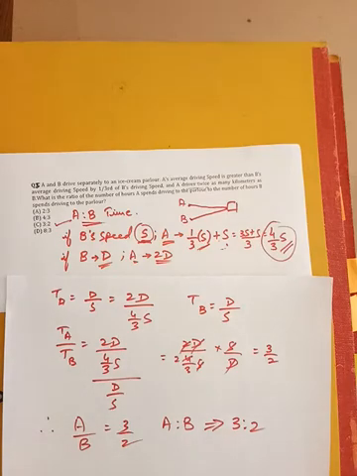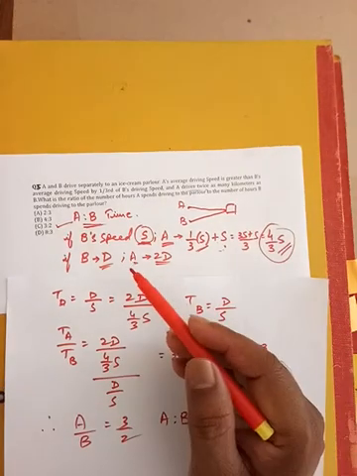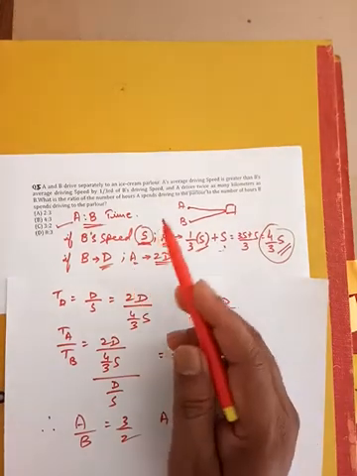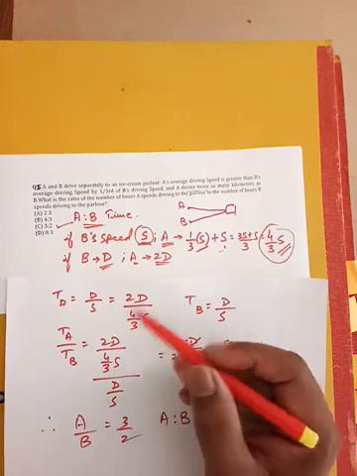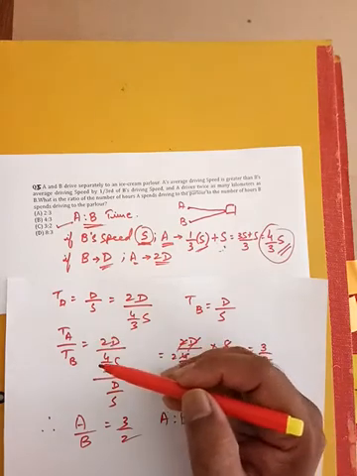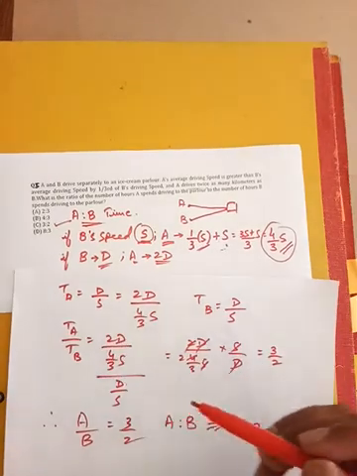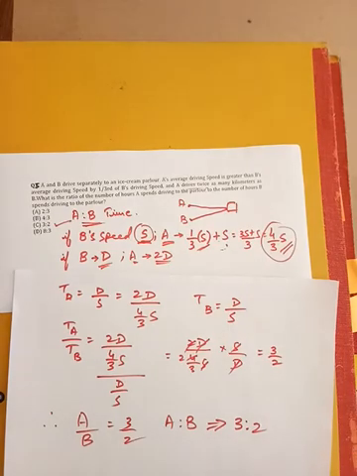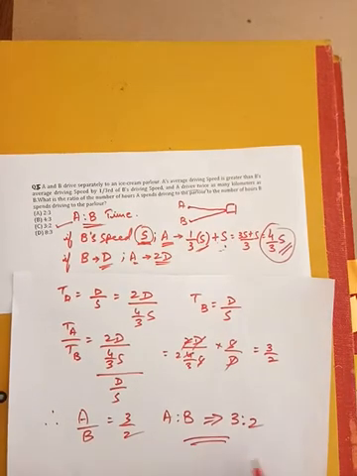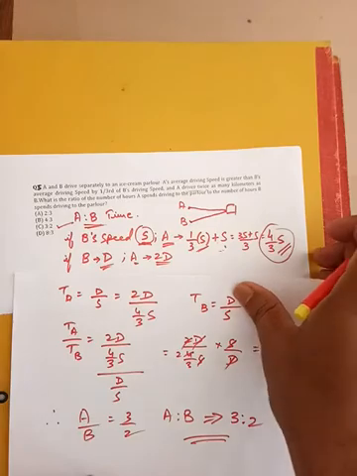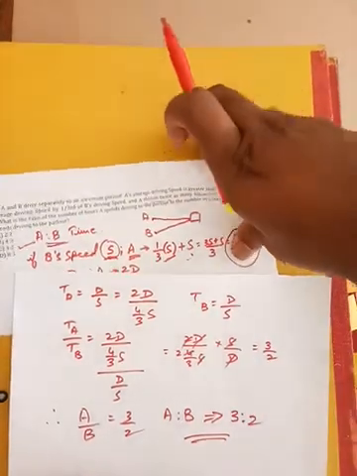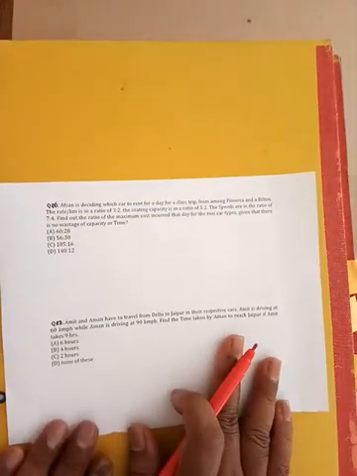So what we have done, first we have taken the ratio of speed and distance based on the question, right? And after that, taking a ratio of time of A and time of B, we get these conditions. So this is how they can ask questions differently. Now let's take one more question, something relevant to this. Let's have a look at that. This is another question we have here.